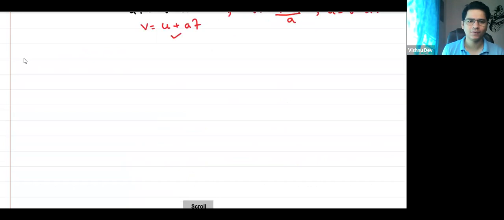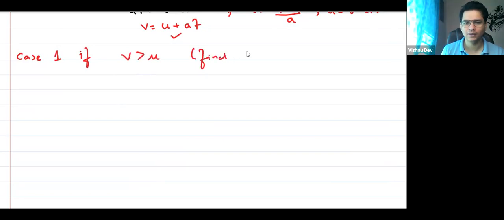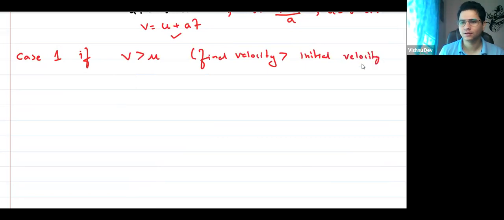Case one. If the final velocity is greater than the initial velocity, step by step. Then I can say, in this case, a equals (v minus u) by t.